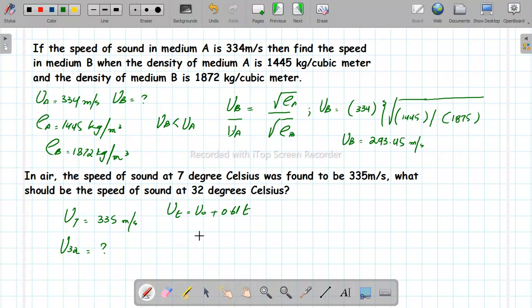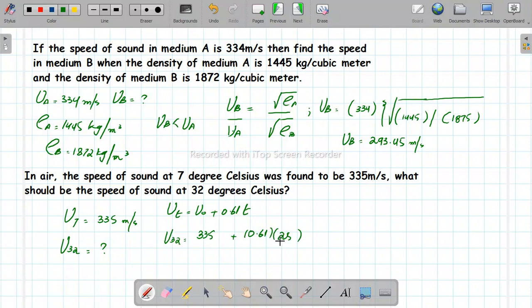7 पे velocity is given 335. आपको कैलकुलेट करनी है 32 पर. How much is the difference between 32 and 7? It is 25. यानी आप पता करना चाह रहे हैं अगर मैं टेम्परेचर 25 डिग्री सेंटीग्रेड इंक्रीज कर दूंगा तो फाइनल आंसर क्या होगा? See, this is the speed at 7 degree centigrade. This is the increase in speed due to 25 degree centigrade increase in temperature, and this together will give you the final speed at 32 degree centigrade.